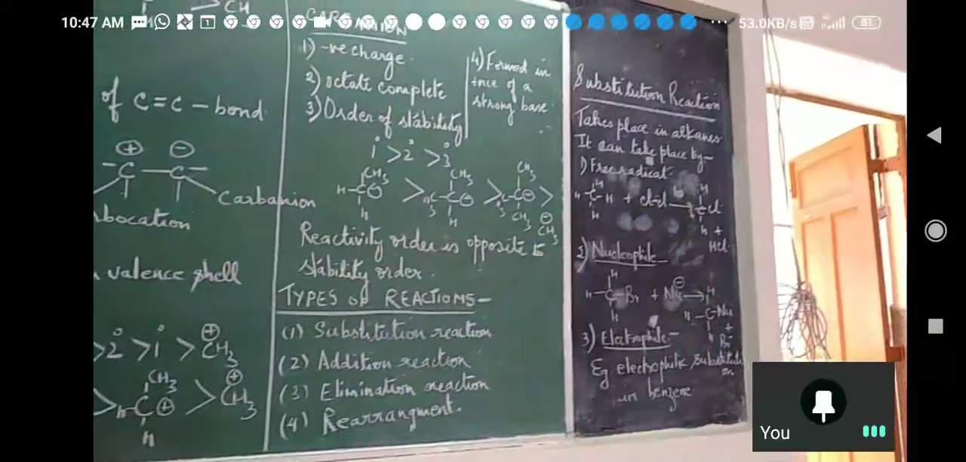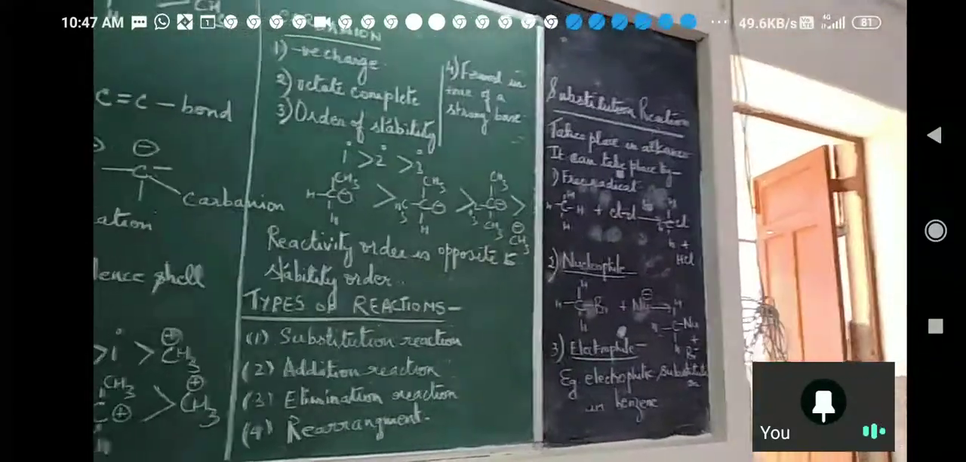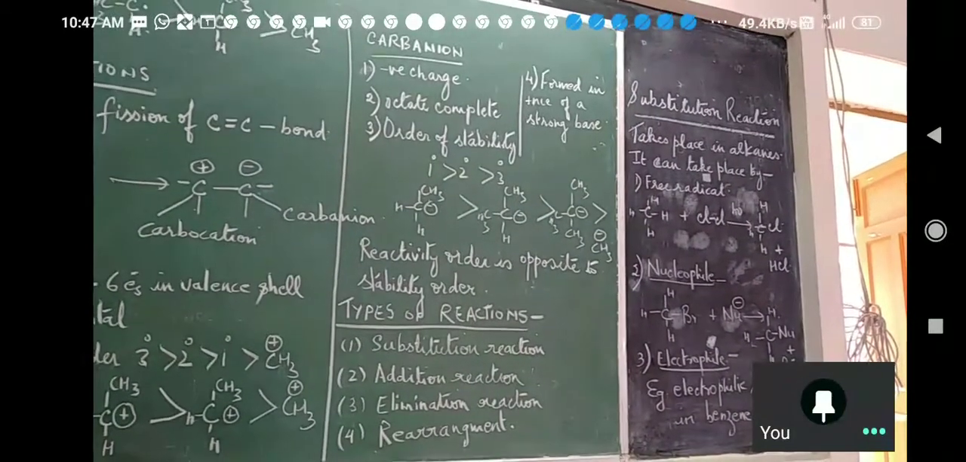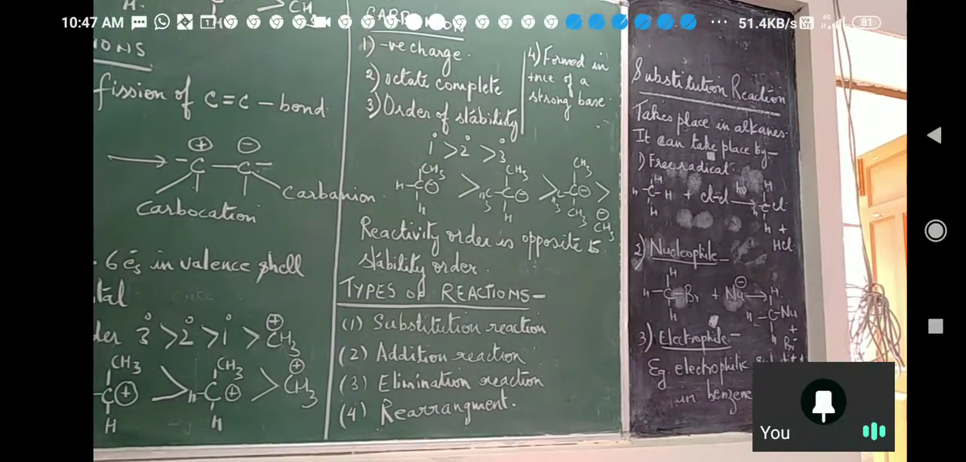Alright. Now what is carbon ion? Carbon ion is also formed by heterolytic fission of carbon-carbon double bond. Right? Okay. What is the first point that I have written? It has got negative charge. Second, it has all 8 electrons. Why? Because it has taken 1 electron from the other carbon. So octet is complete.